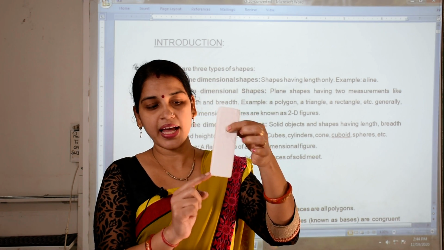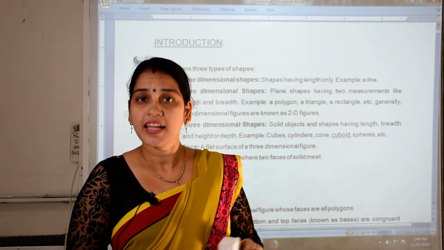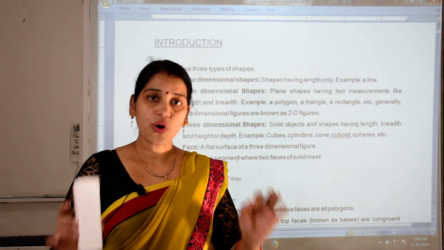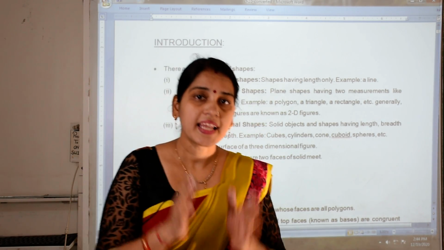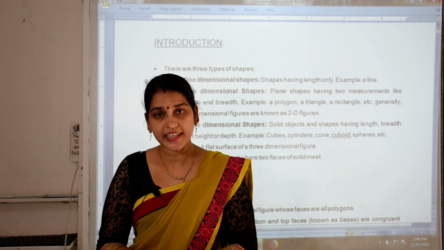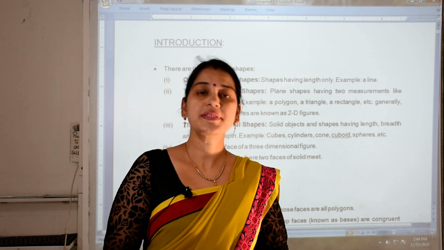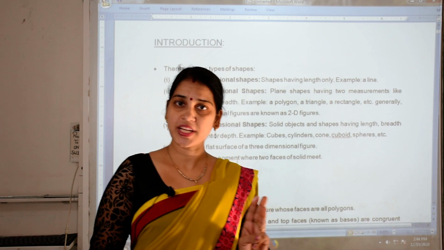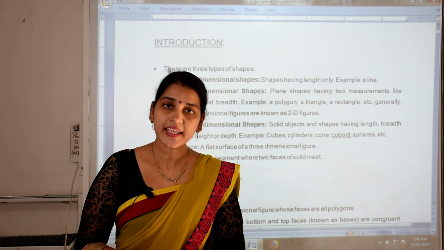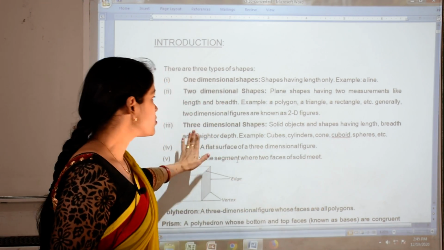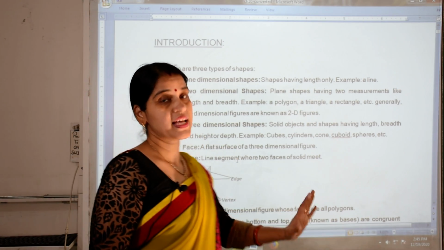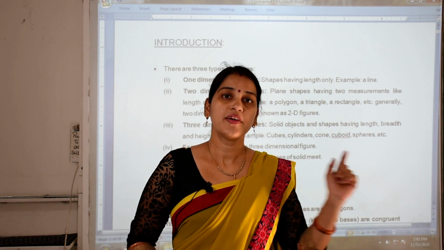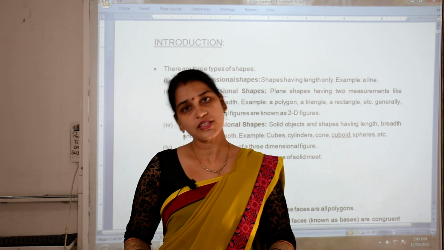So if a solid figure has length, breadth and height, then this type of shape is known as a three-dimensional or 3D shape. These three-dimensional shapes are the solid figures which we have to discuss in this chapter.